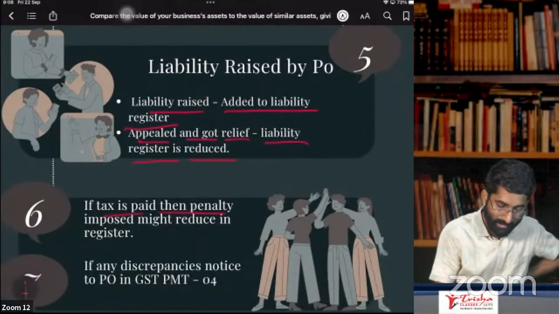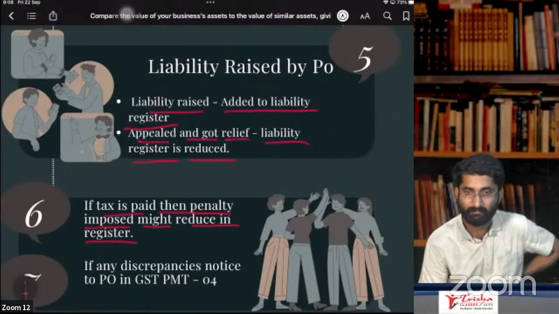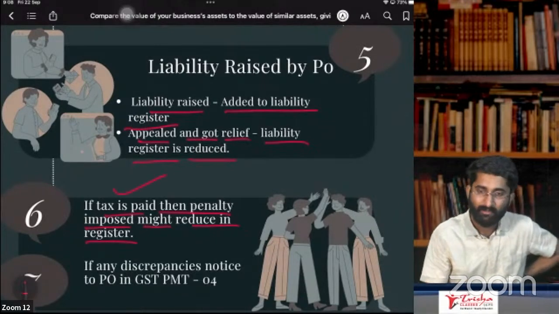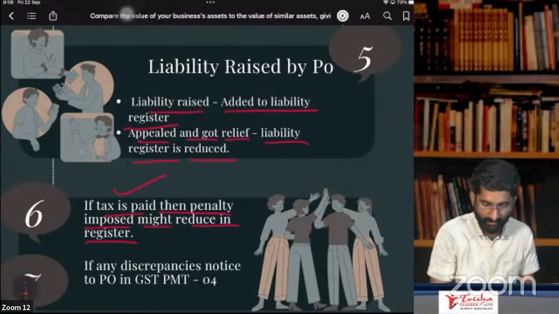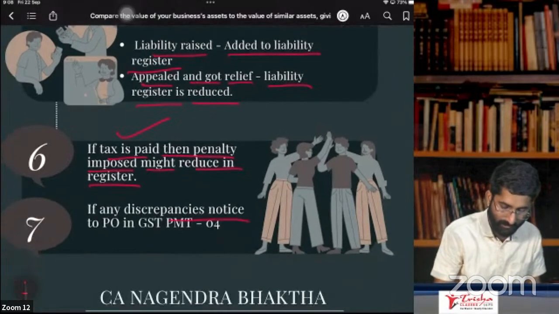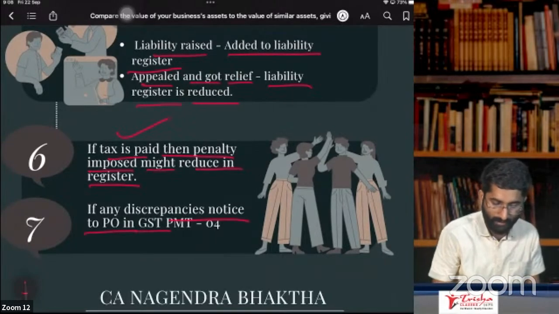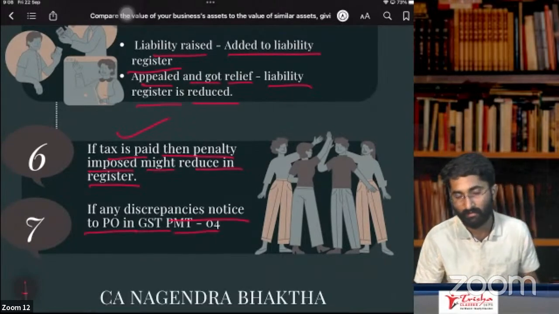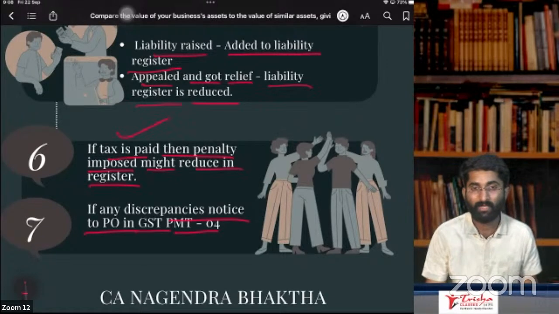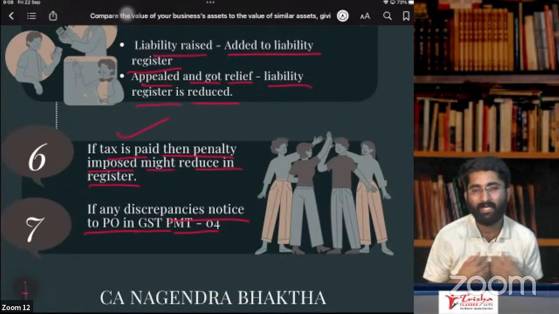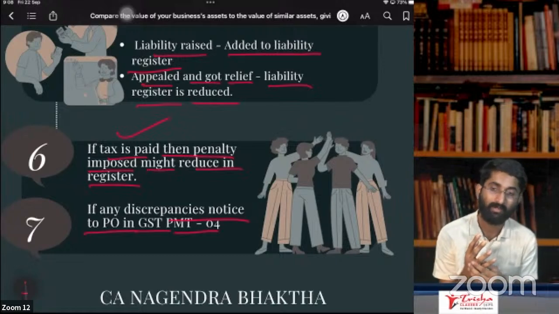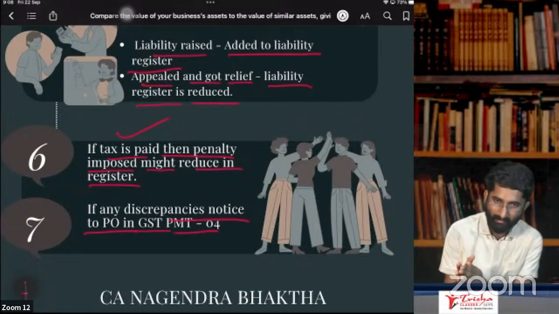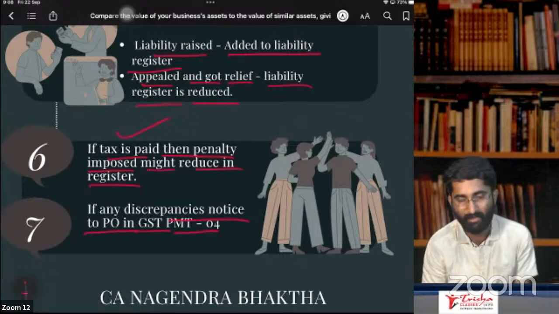If the tax is paid, then the penalty imposed might reduce in the register. When you pay the tax, that liability which is there in the liability register will get reduced. And if there are any discrepancies, you can give notice to the PO in GST PMT 04. So that, sir, I had to pay so much and there are some discrepancies here. So you can give the notice, or you can apply for discrepancies in GST PMT 04.